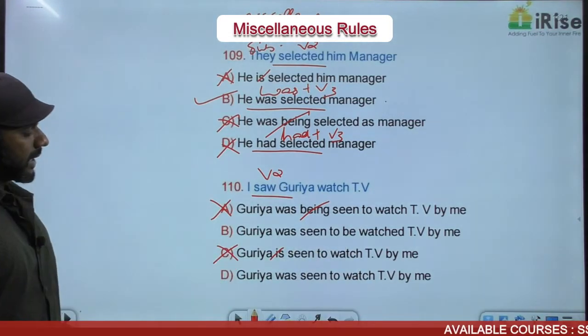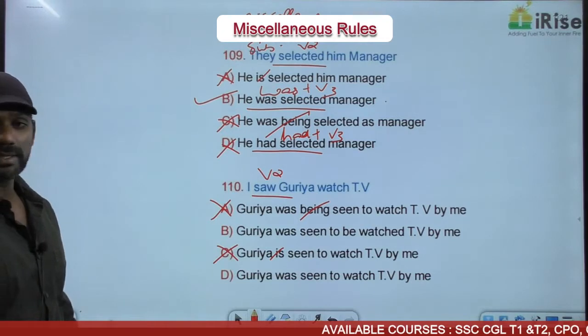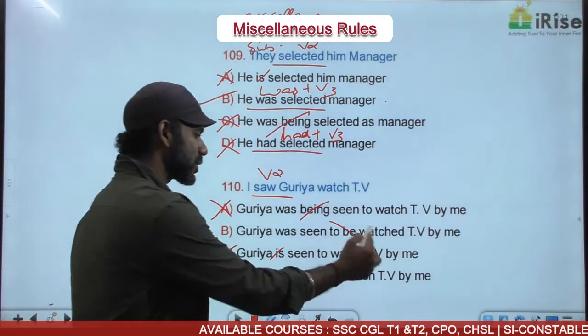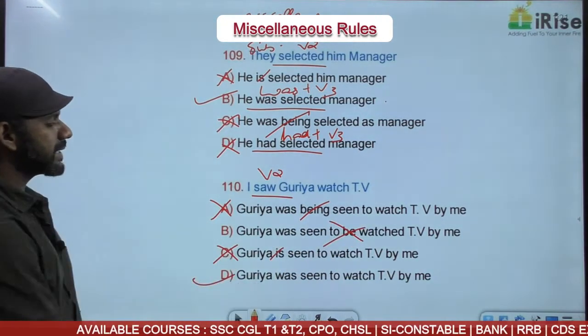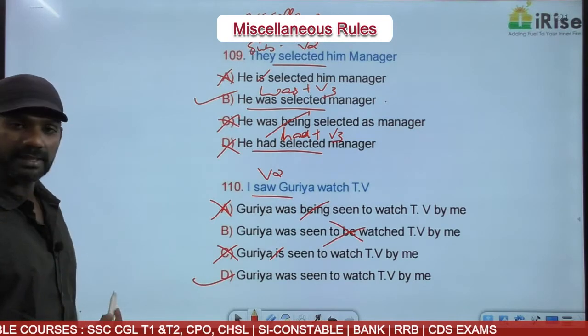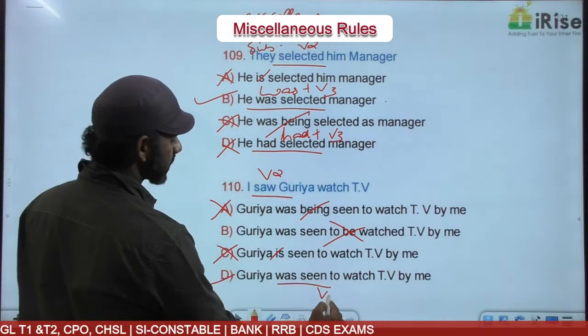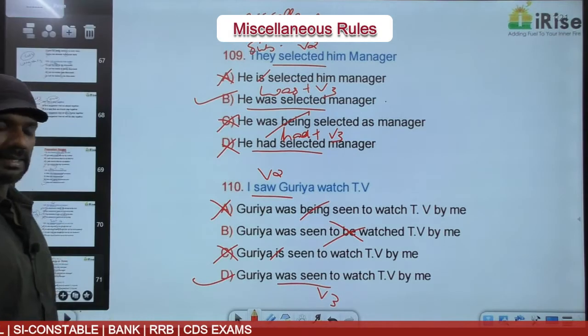Come to B. Guriya was seen to be watched TV by me. Eliminated. There is nothing like to be watched here. Guriya was seen to watch TV by me. The answer is D. And was seen is was plus V3, simple past in the passive voice.